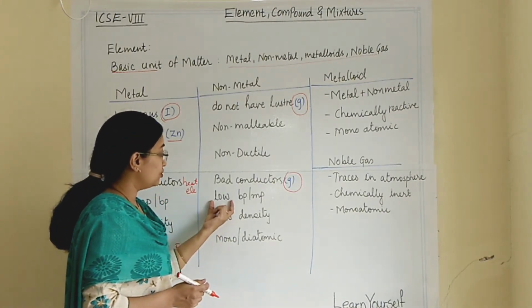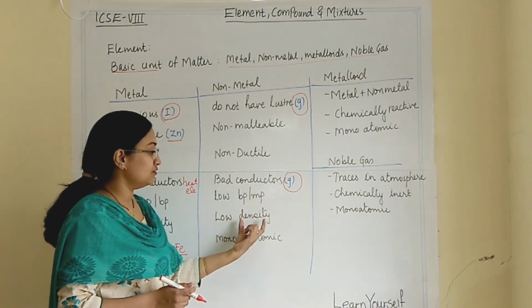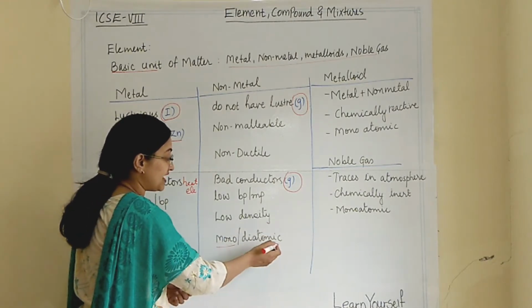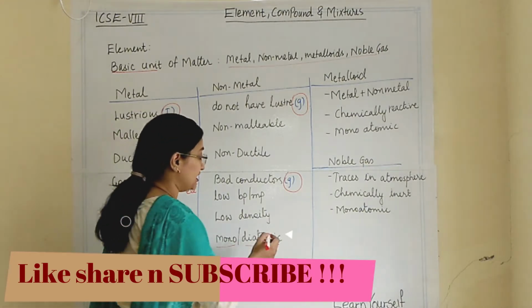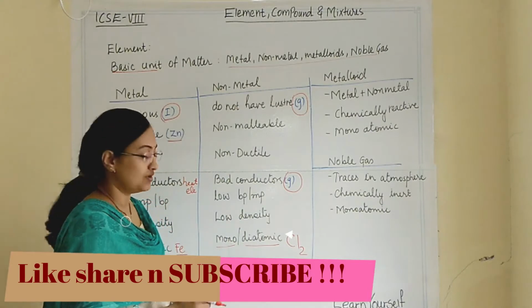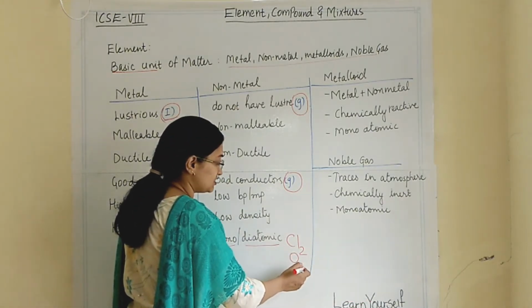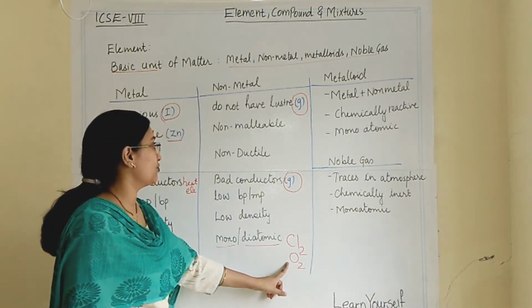They have a low boiling point and melting point. They have low density and they are monoatomic as well as diatomic. If we are talking about chlorine, then chlorine cannot exist alone. It has to be Cl2. If we are talking about oxygen, then it cannot stand alone. It has to be O2. Like that, they are diatomic.